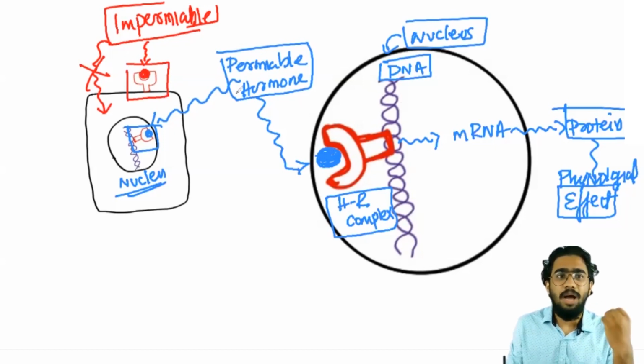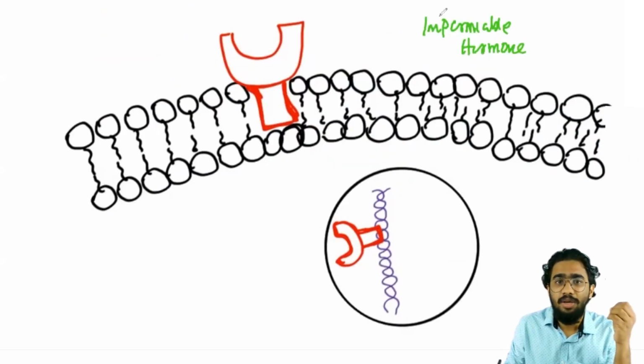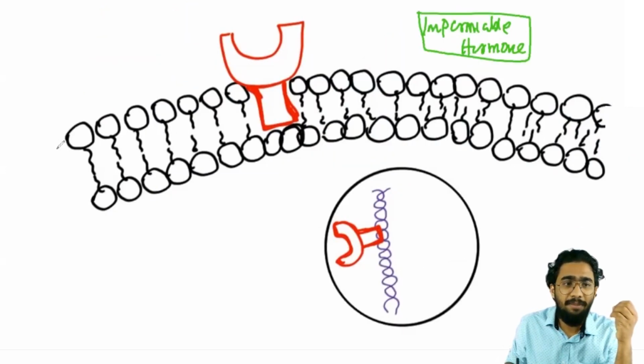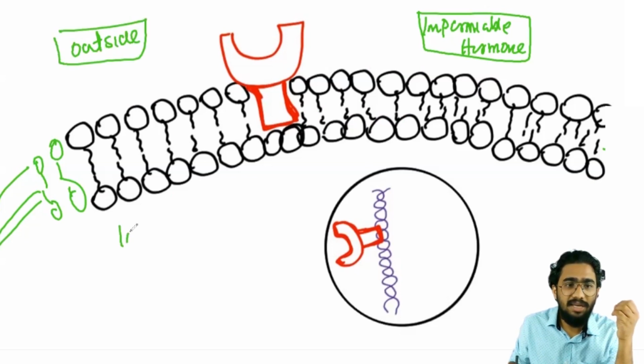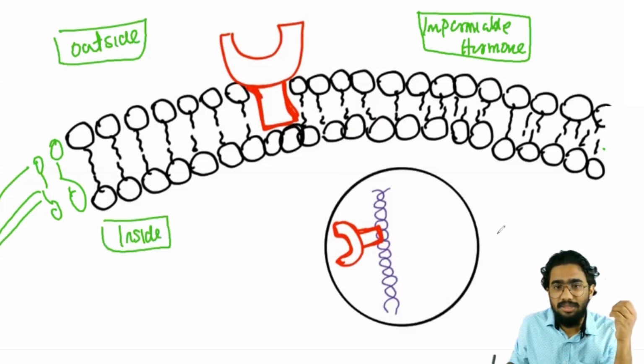So let's discuss how the cell membrane bound receptor produces its effects. In this figure, you can see that this is a cell I am depicting, and this is the lipid bilayer cell membrane structure here. This area is outside of the cell, and this is the inside of the cell. And you can see this is the nucleus of the cell. Can you see this is the nucleus of the cell?